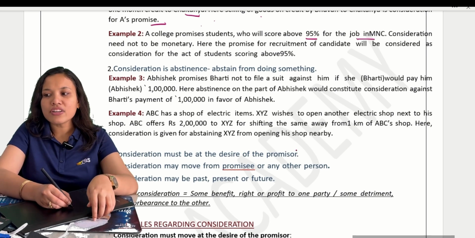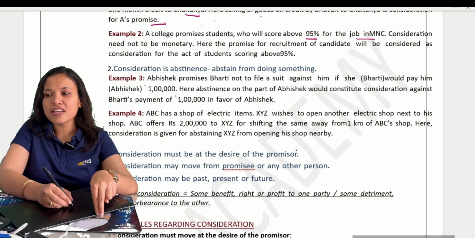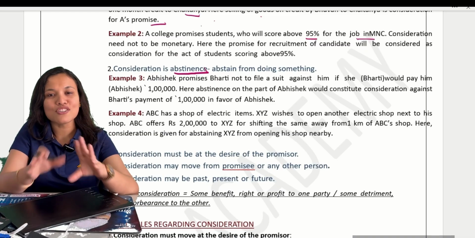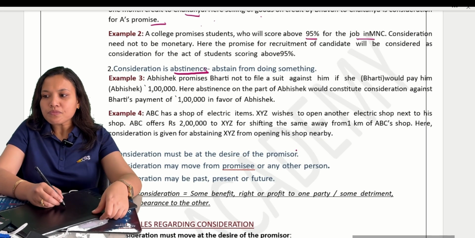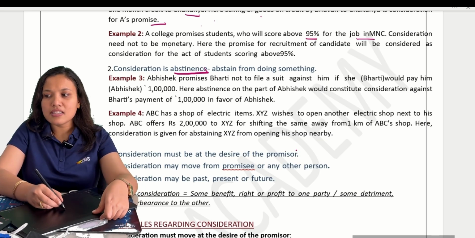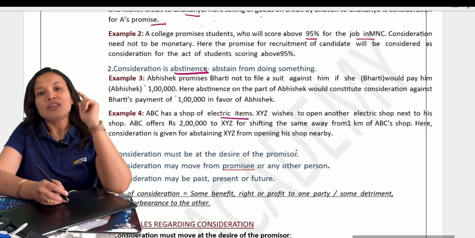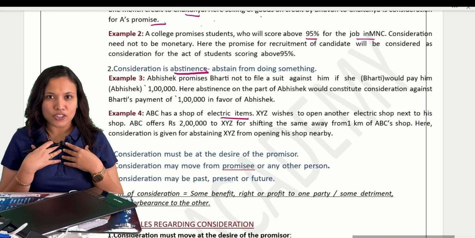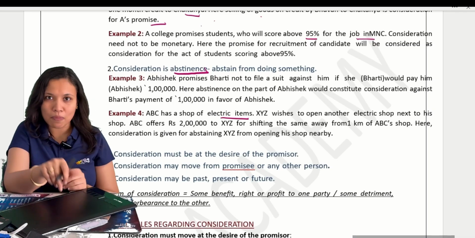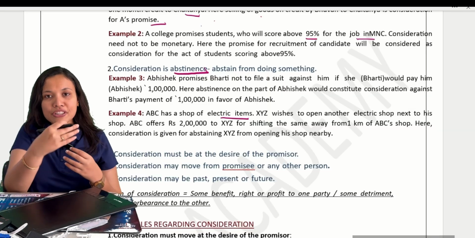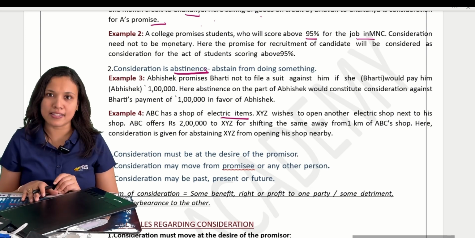Next. Consideration, first point was that it is an act, that is, to do something. Second point is consideration is abstinence. Abstinence means not to do something, in the negative sense. See, ABC has a shop of electric items. XYZ wishes to open another shop. So, if I have an electric shop and another person wants to open the same electric shop beside my shop, then I can offer you 2 lakh rupees. Please don't open the shop near me. You can open somewhere else.